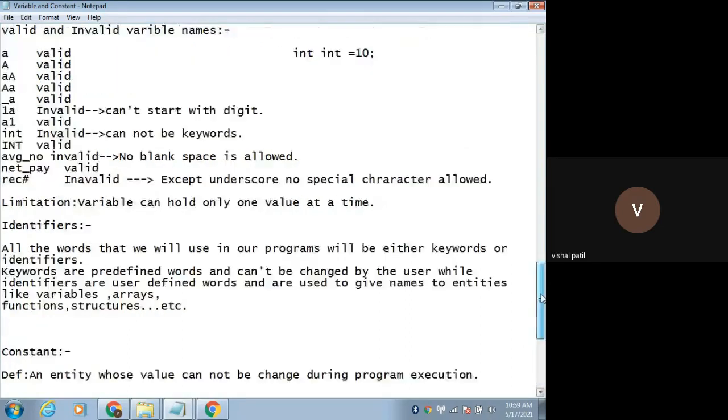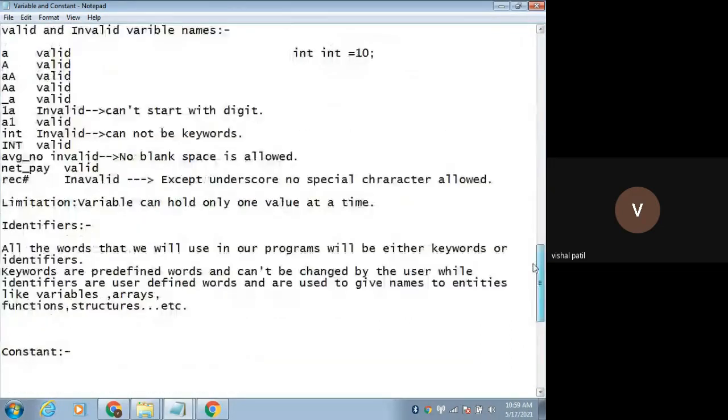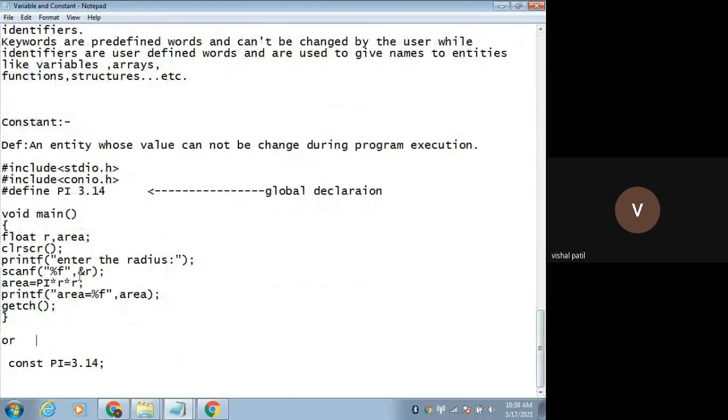So this was related to variables, constants, and how to declare a constant. You have to practice all these programs. If you are not practicing the programs, you will not be able to get command over this language. Practice is very important. That's why I'm telling you, just download Turbo C on your computer and start practicing these programs, because whenever you practice, at that time you will get some problems, and then only you will learn.